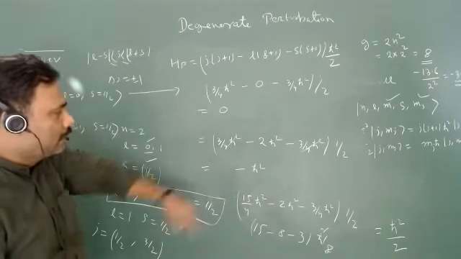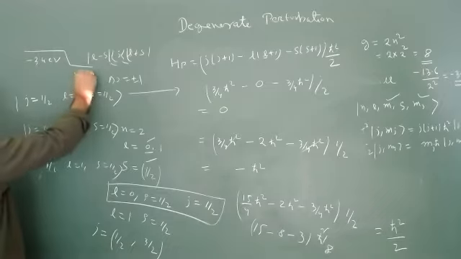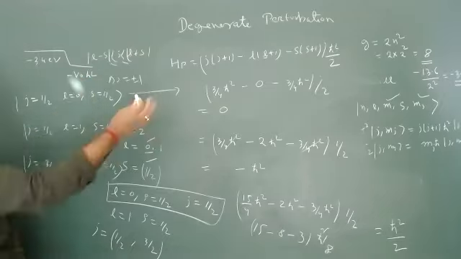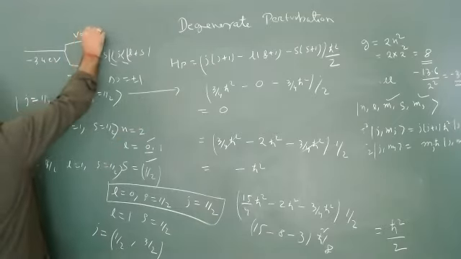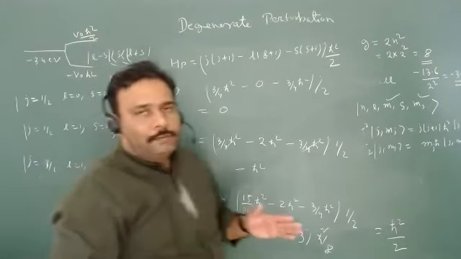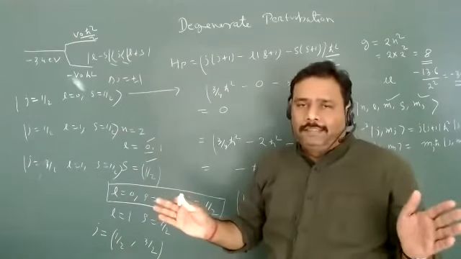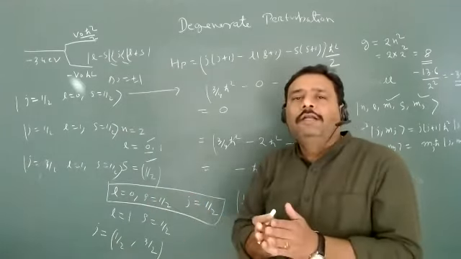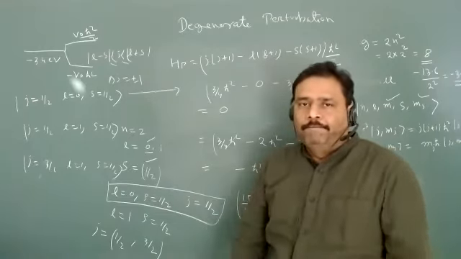One is minus h cut square, so one will go down, that will be V naught h cut square with the minus sign, and another will be a little bit on the upper side, so this will be V naught h cut square by 2. So it will break into 2 parts. Obviously this will not break the complete degeneracy. This is just a partial breaking of the degeneracy, isn't it?